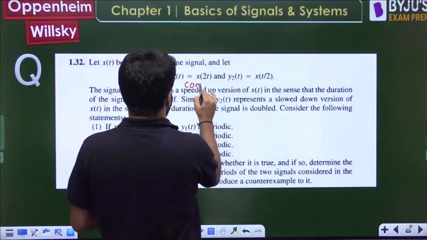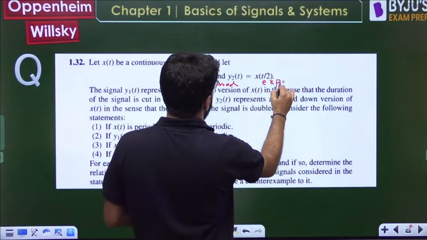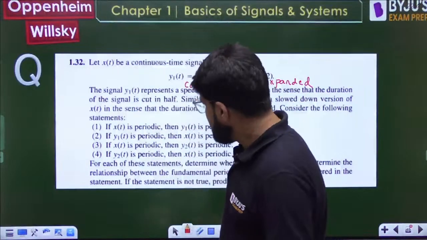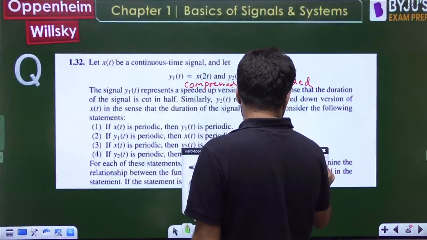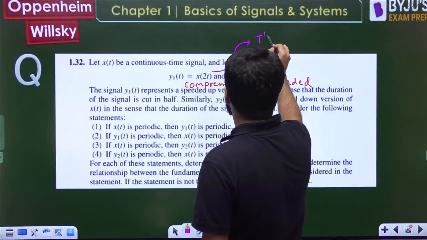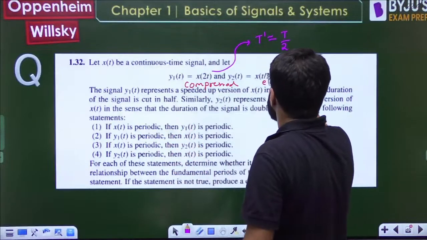This one is compressed, and x(t/2) is expanded. Let me tell you the time period results also. What is the time period for x(2t)? Because it is compressed, the time period will also be compressed.